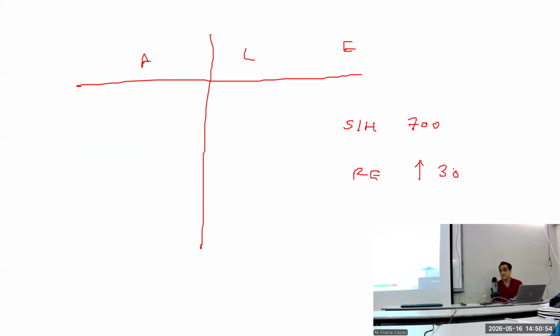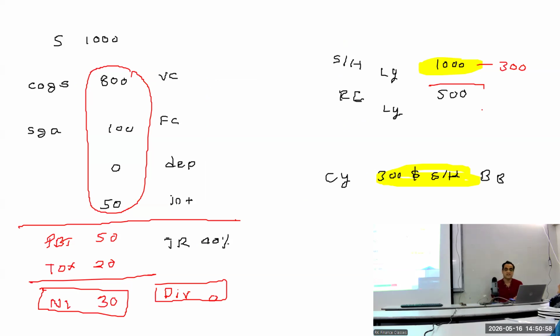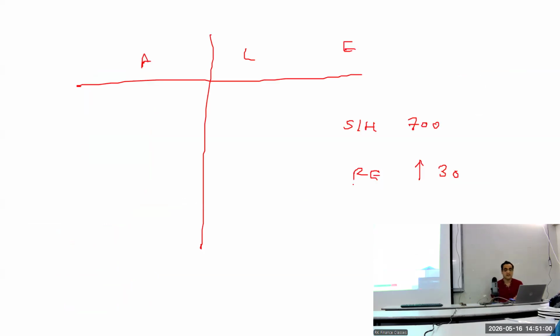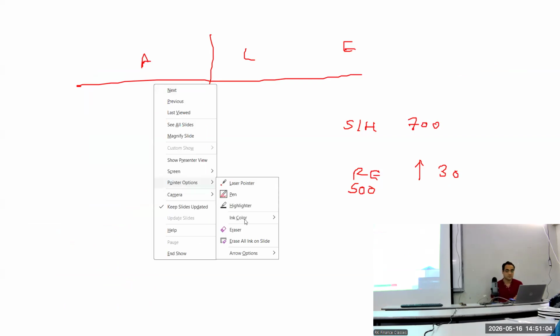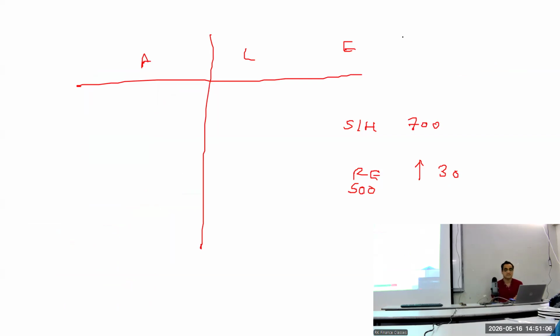Okay, I said increase by 30, but what was it earlier? It was earlier 500. So 500 will become 530. It will increase by 30. So it will become 530. So the total equity becomes 700 plus 530. Answer was 1230.